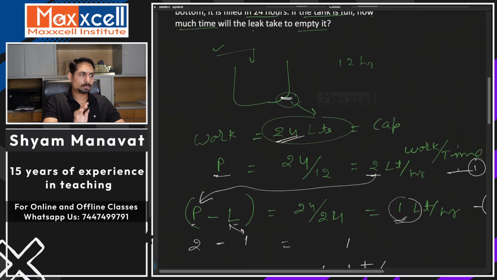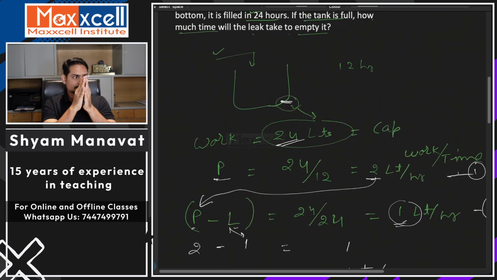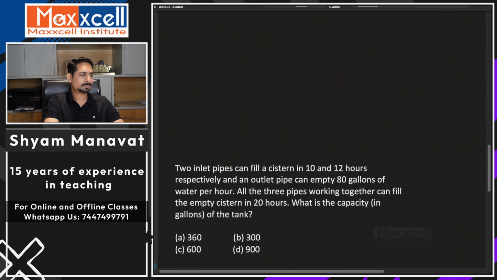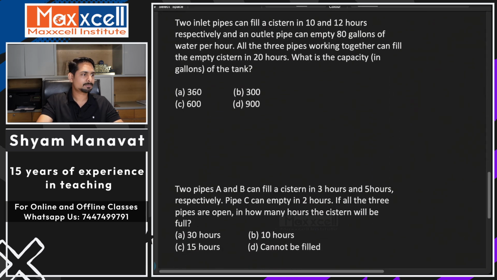Simple. So the only difference in the question we have seen in lecture number 1 and 2 and this is, here you got negative work. Here you got what? Negative work. All right. I hope you understood the question. Let's see the next question.